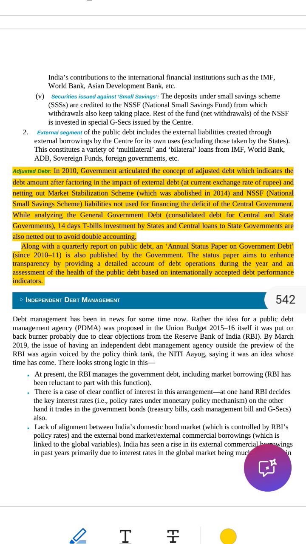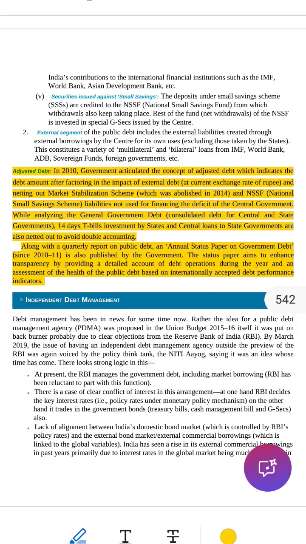First, what does debt mean? Debt simply means money that you borrow and have to return later. When the government of India spends more money than it earns, it borrows money. This is called public debt. Now, what is adjusted debt? Let's break it down very slowly and clearly.